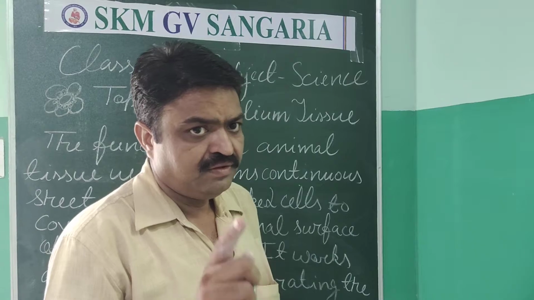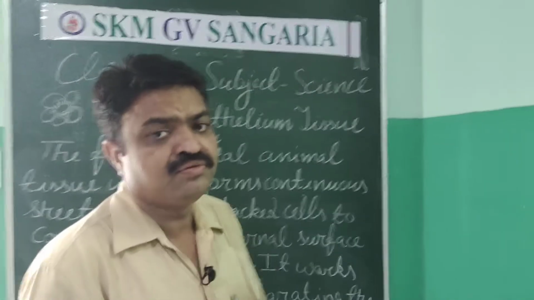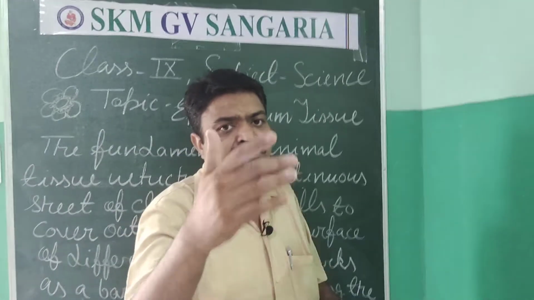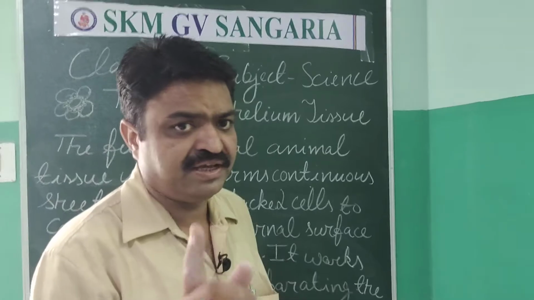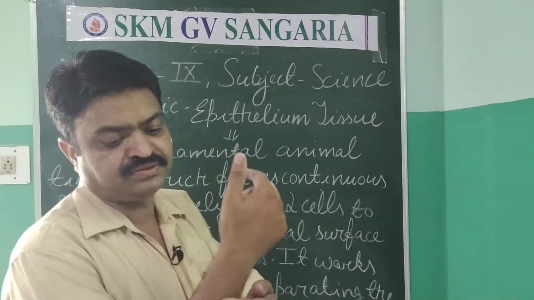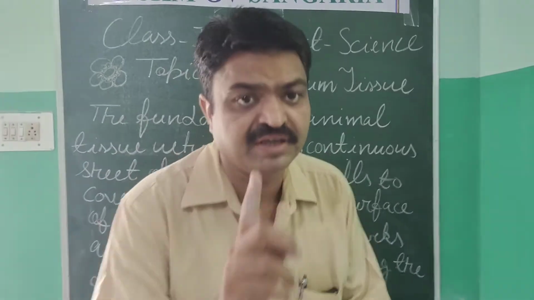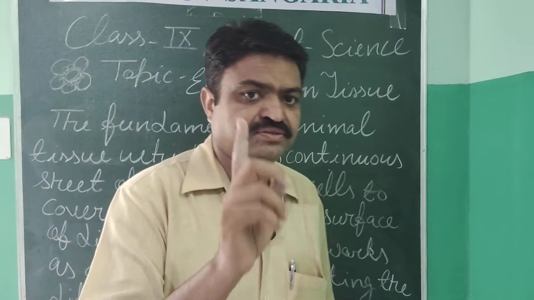It also works to receive information about the surroundings. That's why we can say that it is sensory epithelial tissue. Our skin is an example of sensory epithelial tissue.